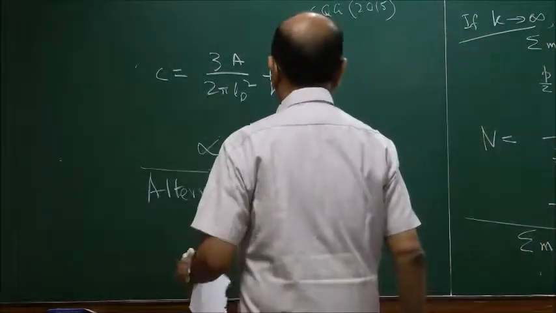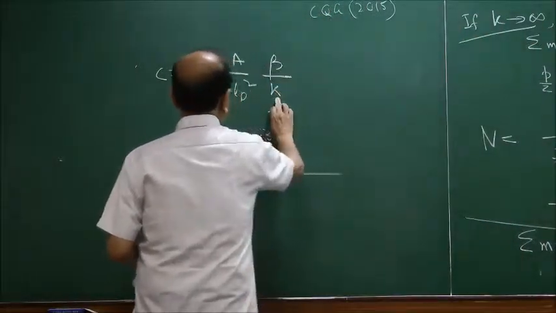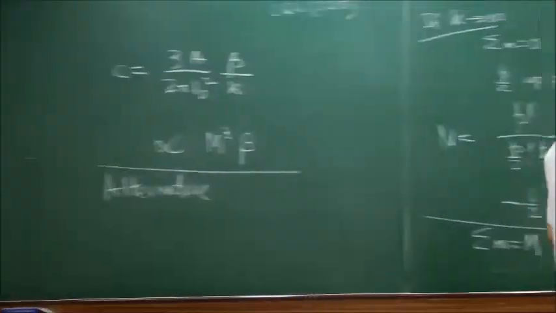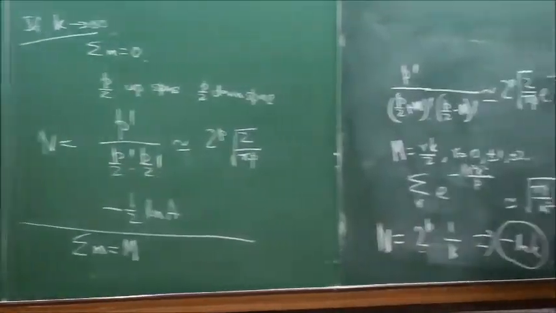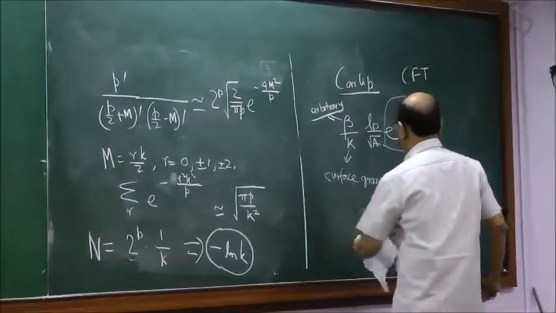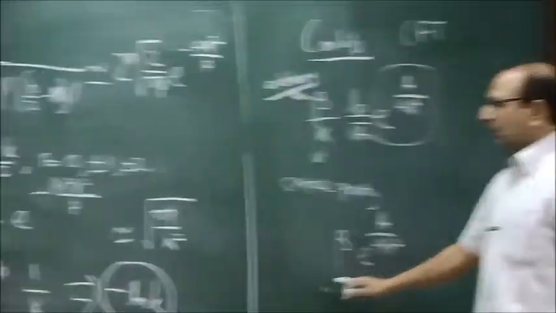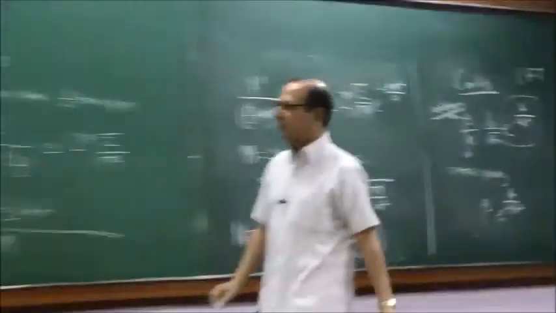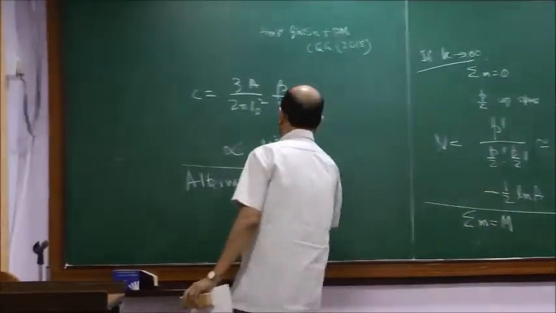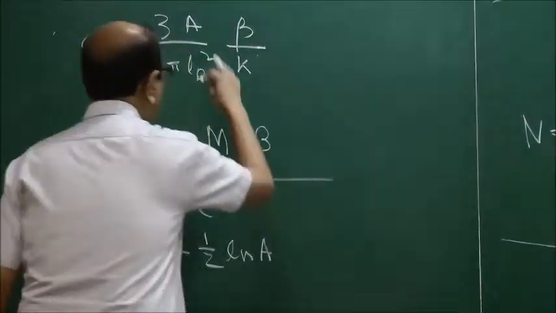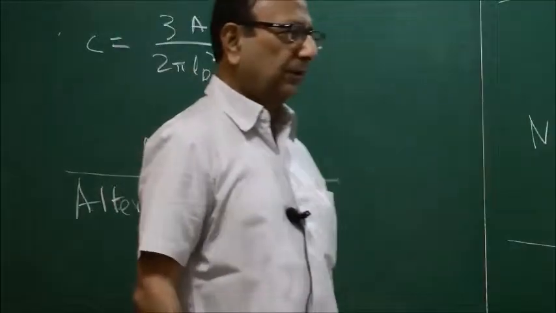If beta is proportional to kappa, these things will cancel out, so that will be proportional to 1 by m, and 1 by m means 1 by root A. So it will give you minus half log A. So this also follows from Carlip, though of course he did not write all these things in his paper.